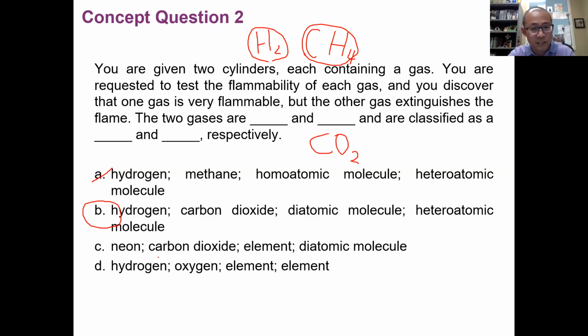Okay, let's take a look at C and D. C, neon and carbon dioxide. Both neon and carbon dioxide are not flammable. Neither one is flammable, so we don't consider C.